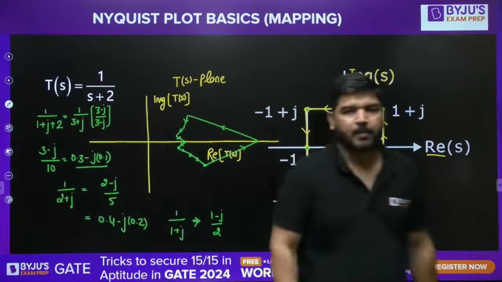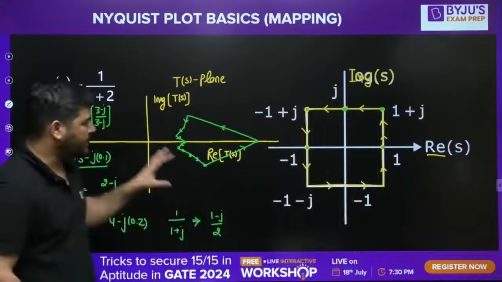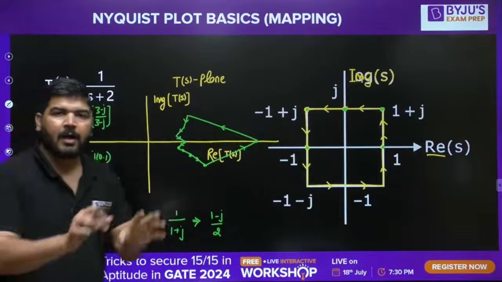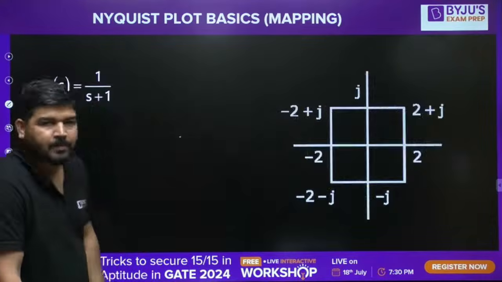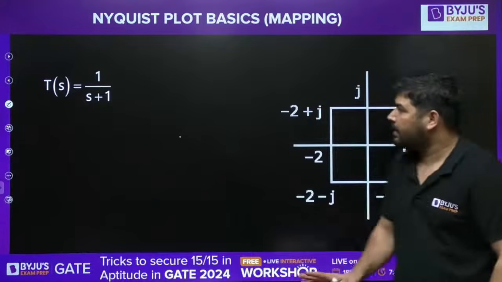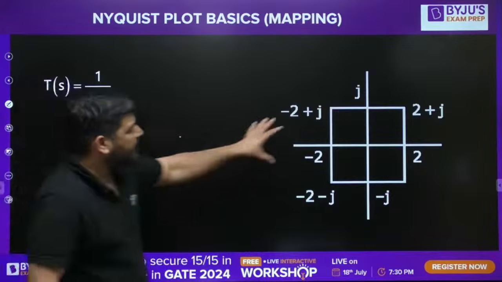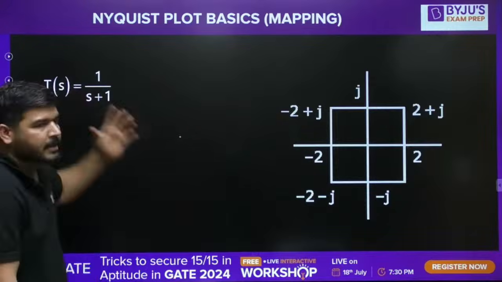Now let's come to the next part. I'm not going to conclude anything. I just have mapped this S-plane contour into the TS plane. Now let's leave it apart and come to the next question. The next question is again similar. Now I have to map this S-plane contour in this TS. TS is some random function, let's say.